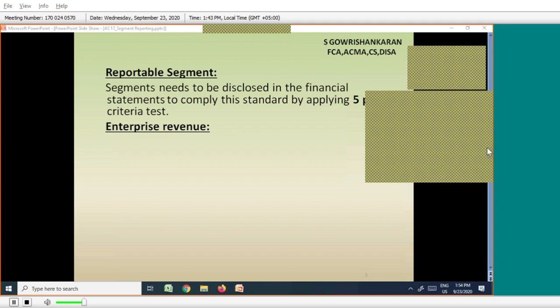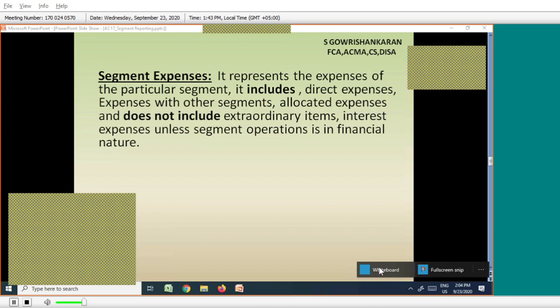Segment expenses. Similar to segment revenue, whatever is applicable to segment revenue is applicable to segment expenses also.